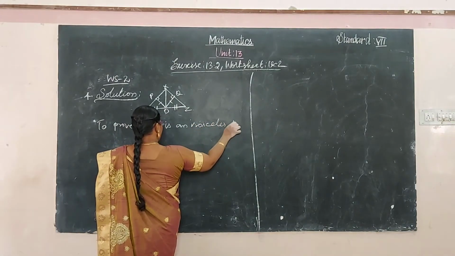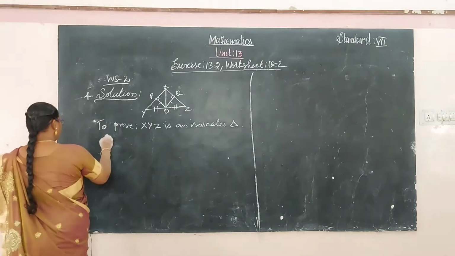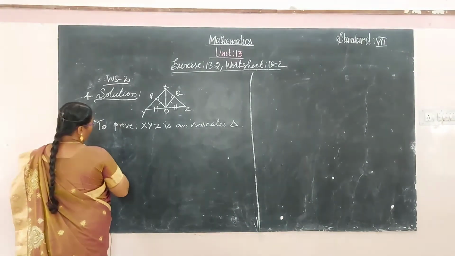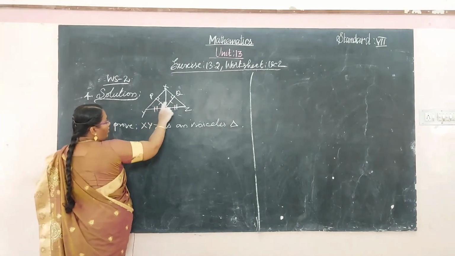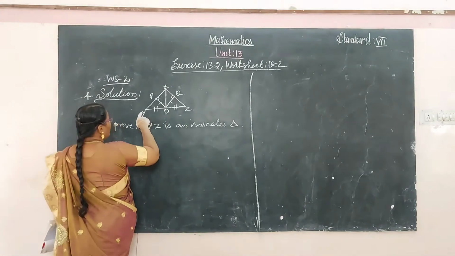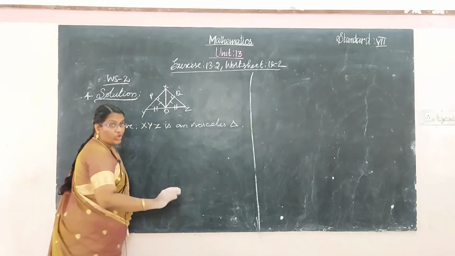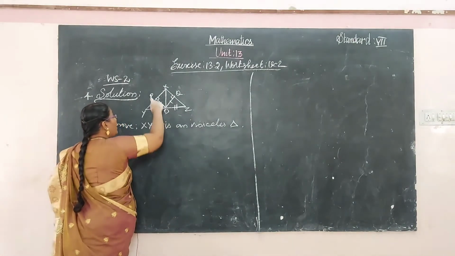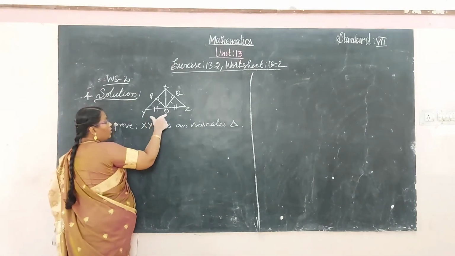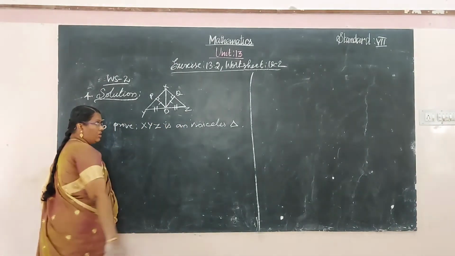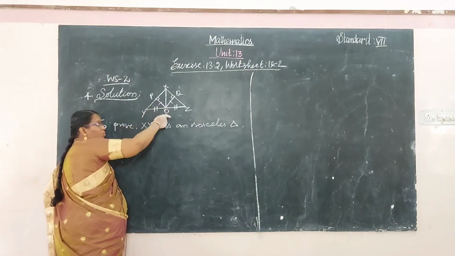Isosceles triangle. So in a triangle, clearly we have observed these two are congruent triangles, the triangles YOP and ZOQ. OP and OQ are equal distance, and YO and OZ are also equal distance, because O is a midpoint.